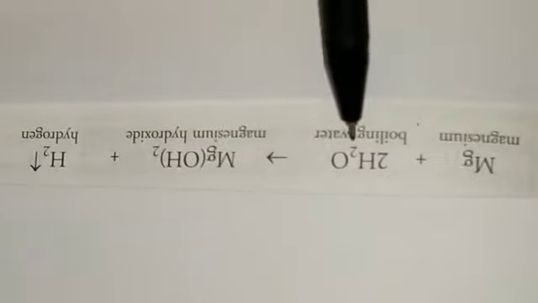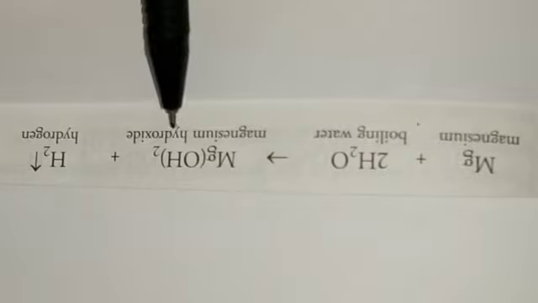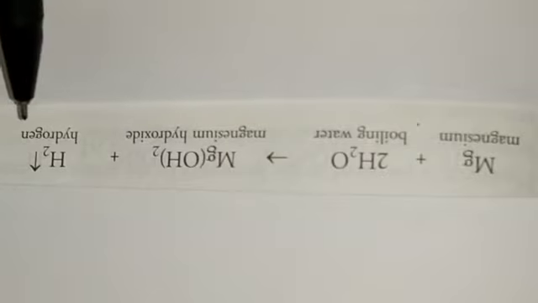A metal such as magnesium does not react with cold water, rather it reacts with hot water, thereby liberating hydrogen gas. Here you can see magnesium reacts with water, thereby forming magnesium hydroxide and hydrogen gas. It does not react with cold water, but it reacts with boiling water.